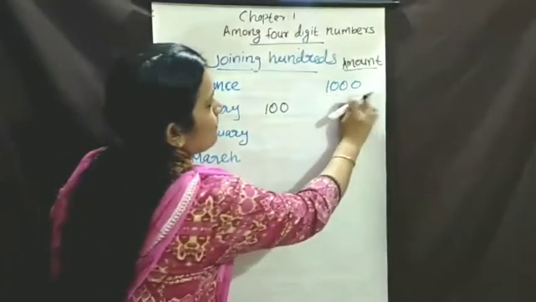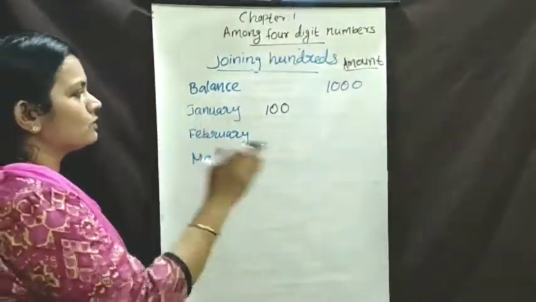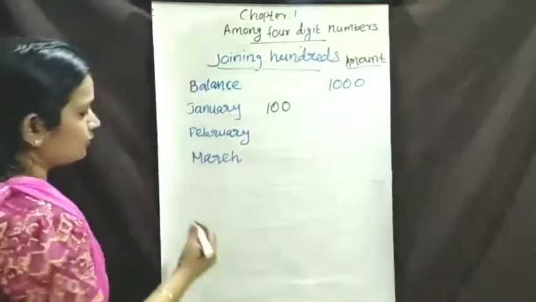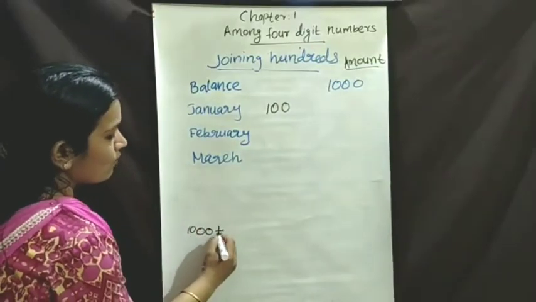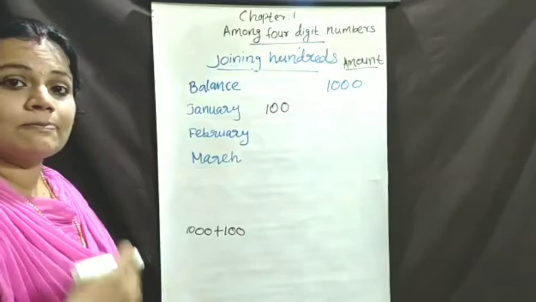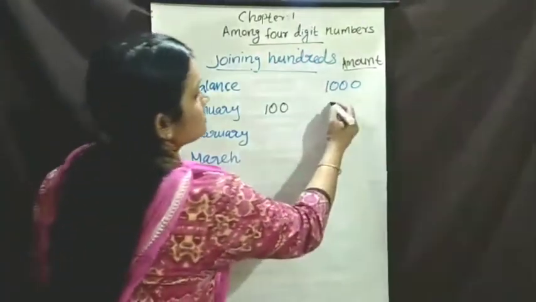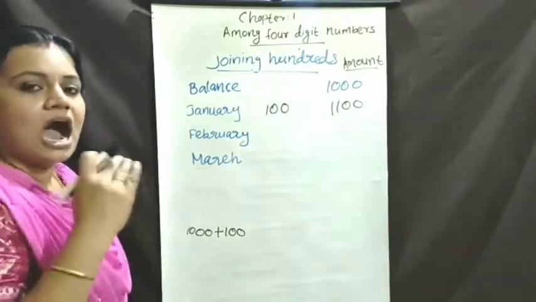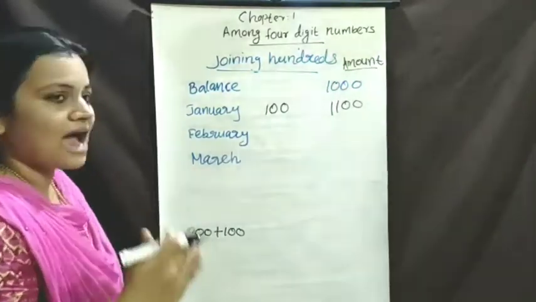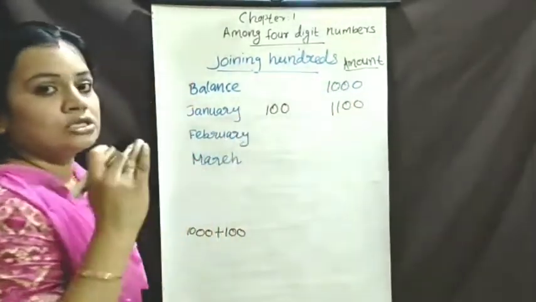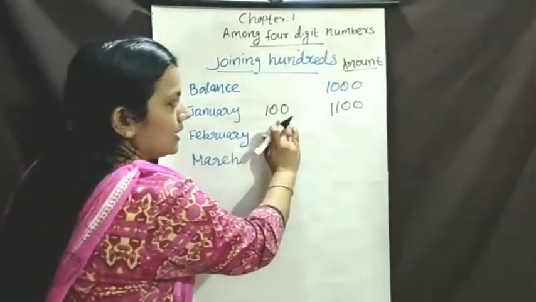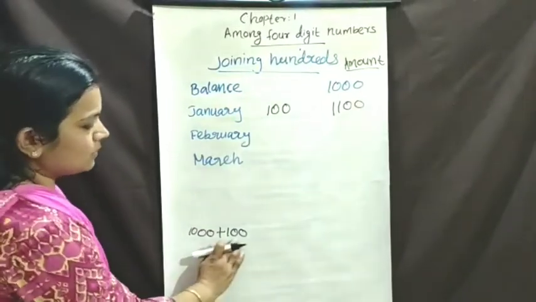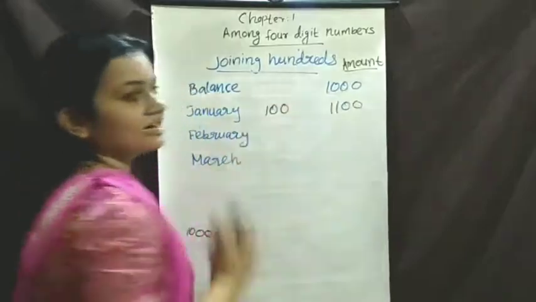Already he has 1000 rupees. Then Akhil deposited 100 rupees more in January. Then what is the total amount? How to find it? 1000 plus 100. What is the answer? 1100. Understood? His bank balance is already 1000 rupees, so in the first month he deposited 100 rupees. What is the new amount? 1000 plus 100 equals 1100.